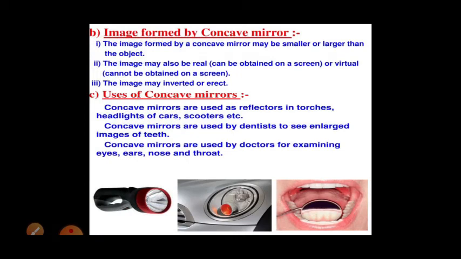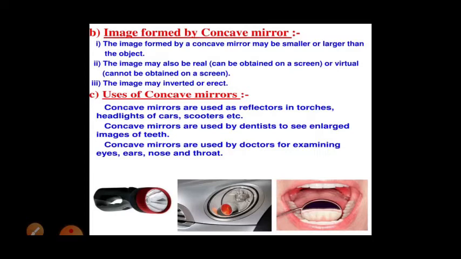Image formed by the concave mirror. The image formed by a concave mirror may be smaller or larger than the object. It depends on how far we are keeping the object. Next, the image will be real or virtual, and the image is inverted or erect. So both we can observe in the concave mirror. Concave mirror is used as a reflector in torchlights and in headlights of cars and scooters.